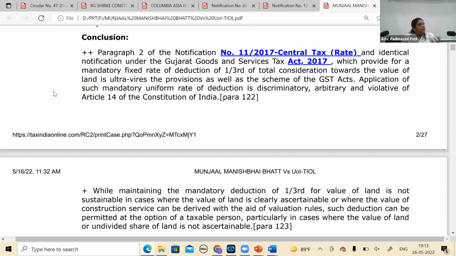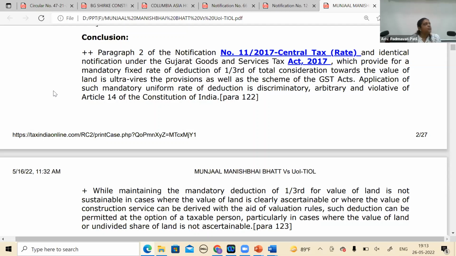But now, with the developing laws, it has become a huge issue. Why should you give me only 1/3 as the value of land? Suppose my cost of land is more than 1/3, then I'm losing, because you are allowing only a deduction of 1/3. Then you are taxing the excess over 1/3, which is actually my value of land. You are going against your own principle that land is not taxable. How are you levying it then? What is the reasoning of that 1/3? So basically that 1/3 provision was challenged in the Gujarat High Court.